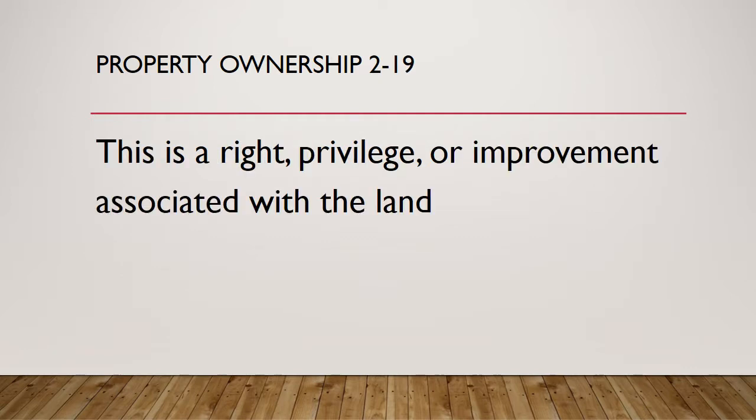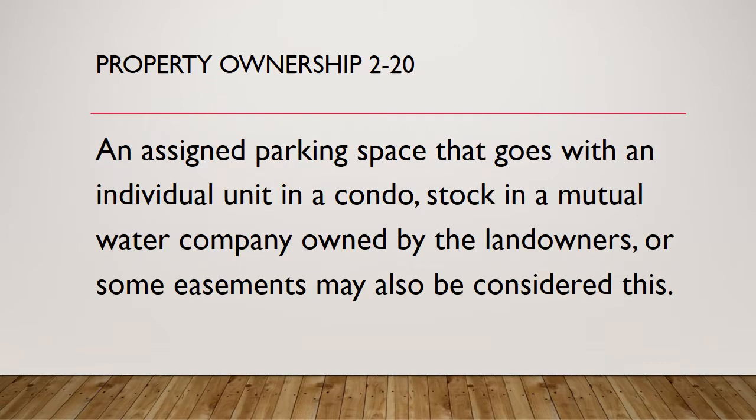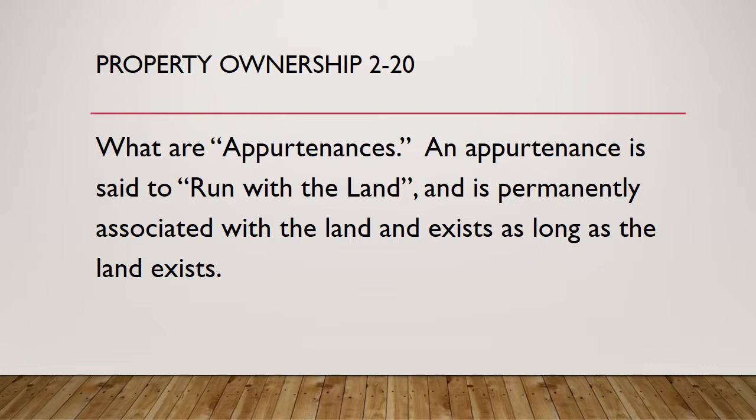Question 19. This is a right, privilege, or improvement associated with the land. What is an appurtenance? Question 20. An assigned parking space that goes with an individual unit in a condo, stock in a mutual water company owned by the landowners, or some easements may also be considered this. What are appurtenances? An appurtenance is said to run with the land and is permanently associated with the land and exists as long as the land exists.